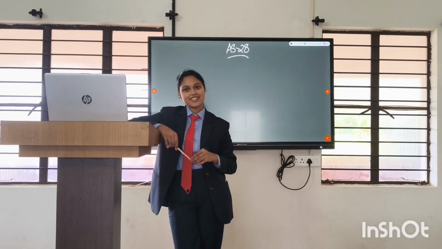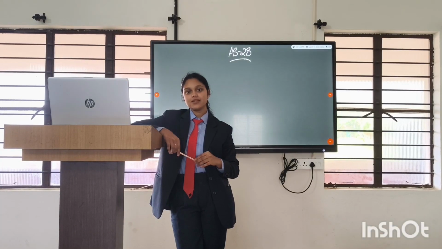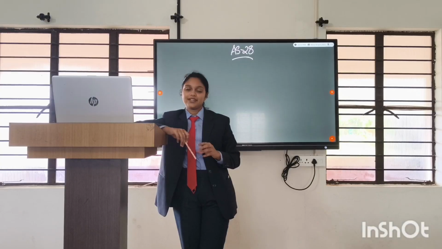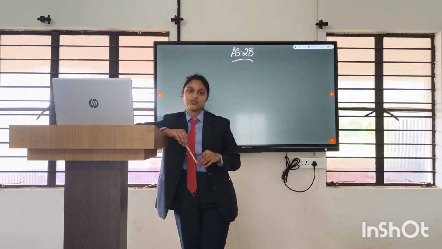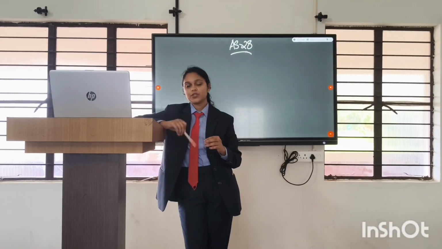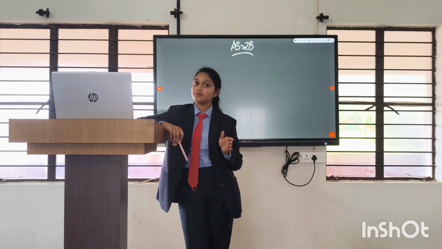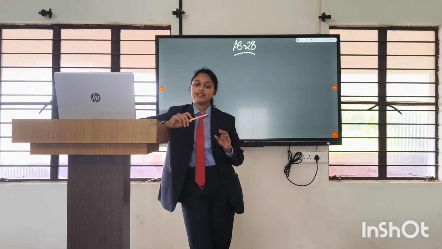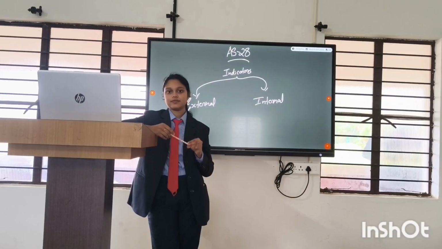Hi guys, in this session we are going to discuss Accounting Standard 28, that is impairment of loss. In the previous class session, we have already learned about the theoretical part of Accounting Standard 28. In this session, we are going to deal with the calculation part. Before learning the calculation part of AS 28, we have to identify whether there is impairment loss or not. There are certain indicators which indicate that. So we are discussing the indicators.